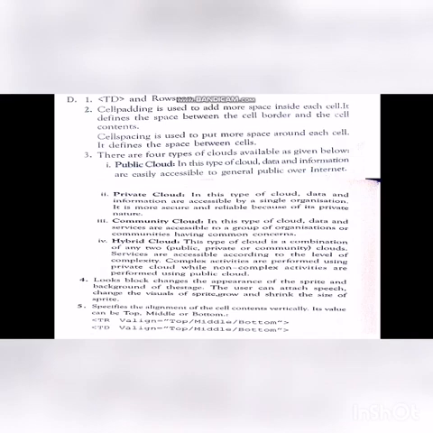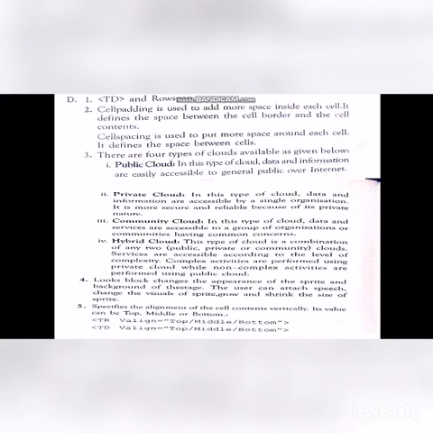What attribute of which tag will you use to merge two cells placed one on top of the other? The answer is TD and rowspan. Next, second question. Compare the cellspacing and cellpadding attributes. Cellpadding is used to add more space inside each cell. It defines the space between the cell border and the cell content. Cellspacing is used to put more space around each cell. It defines the space between the cells.